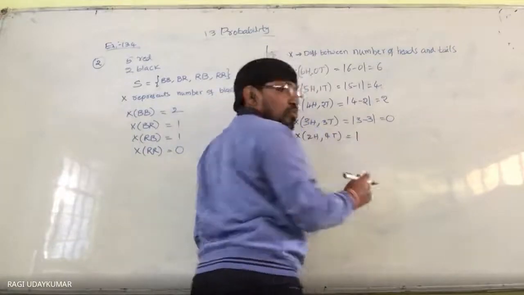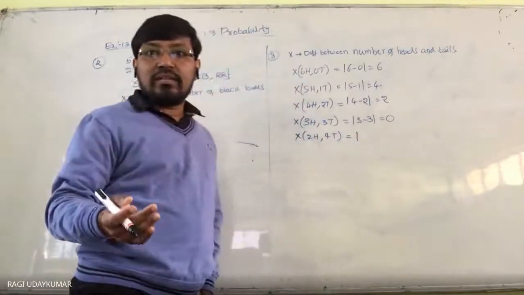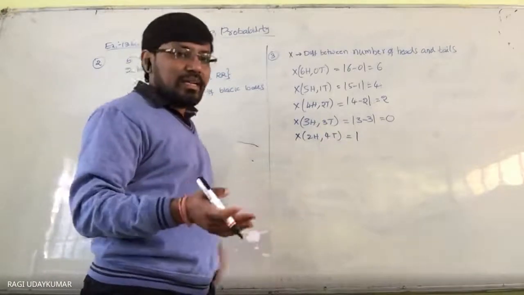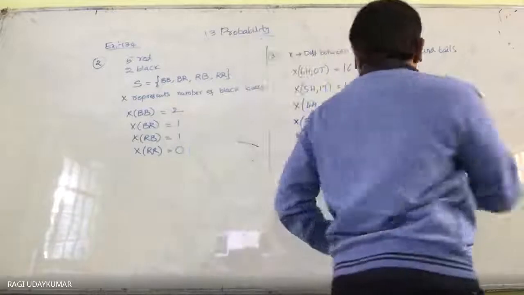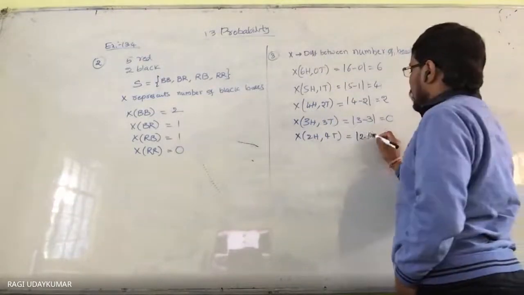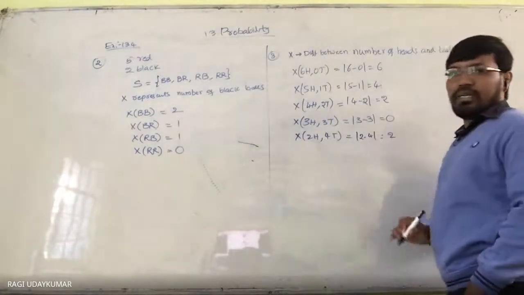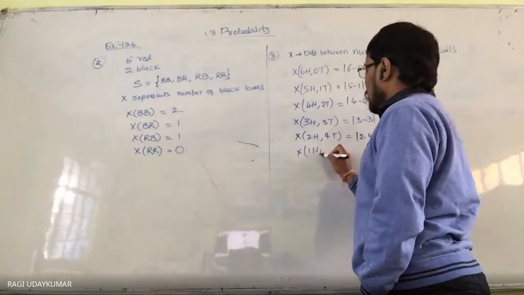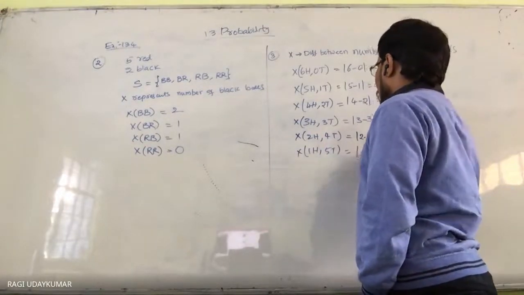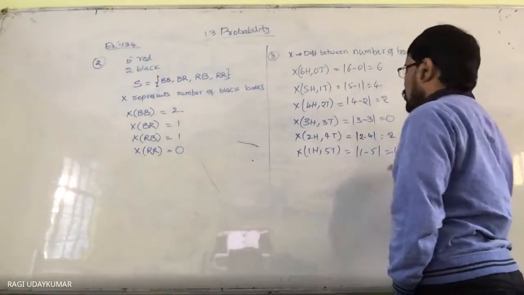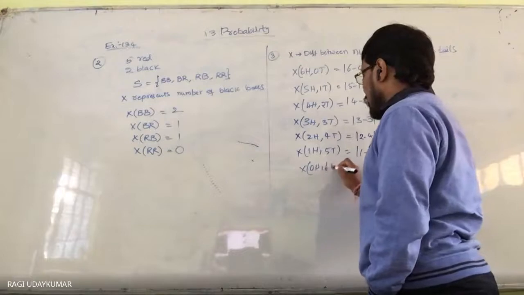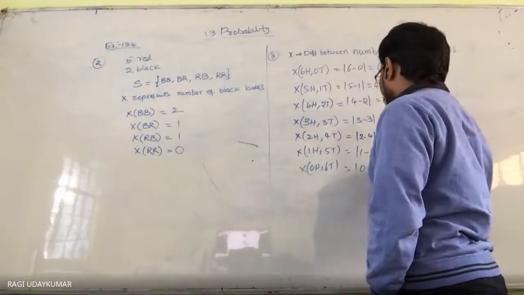So in this modulus, what you have to write here is the difference given to you. The difference is nothing but the greater number minus the smaller number. That's why modulus is taken. So 2 minus 4, in this case also 2 you are going to get. So 1 head, 5 times tail: 1 minus 5, which is 4. 0 heads, 6 times tail: modulus of 0 minus 6 is 6.